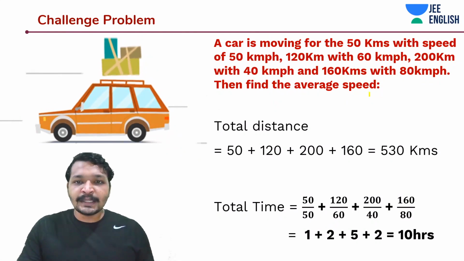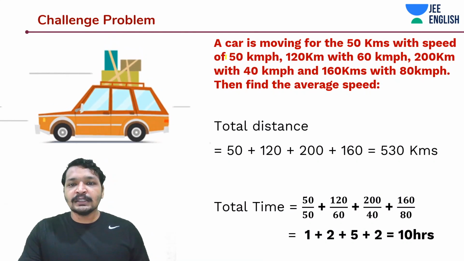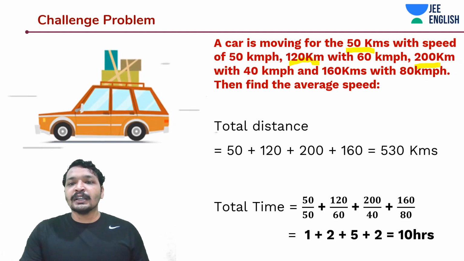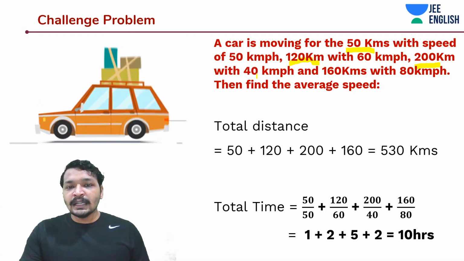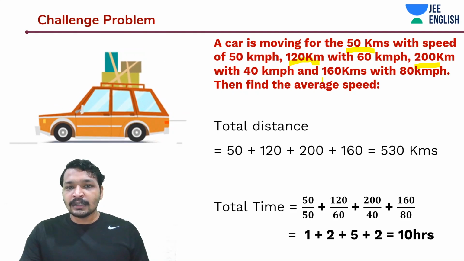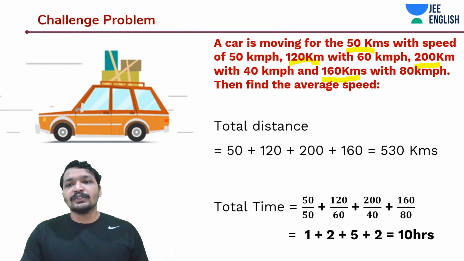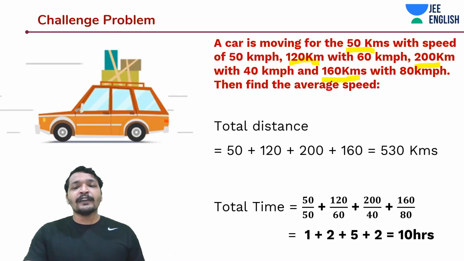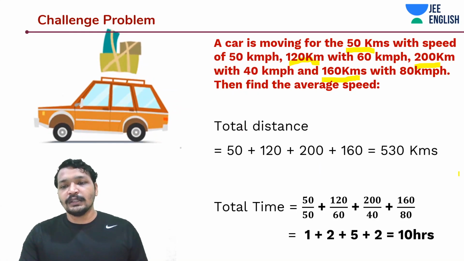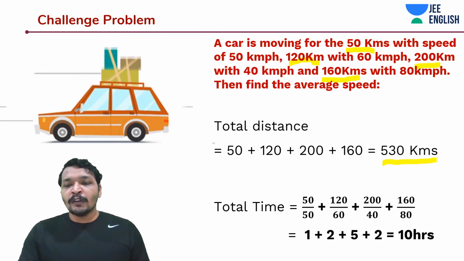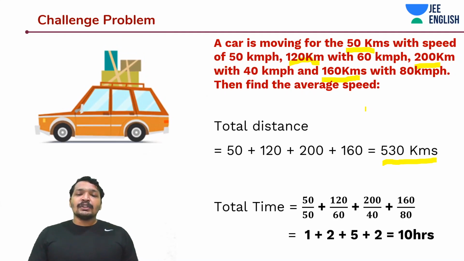So the total distance is very easy. It's 50 kilometers, then 120 kilometers, and then 200 kilometers. So that's going to be 320, 370, and then another 160 kilometers. 370 plus 160 is going to be 530 kilometers. Okay. So this car has traveled in this entire journey 530 kilometers. You got it, right?